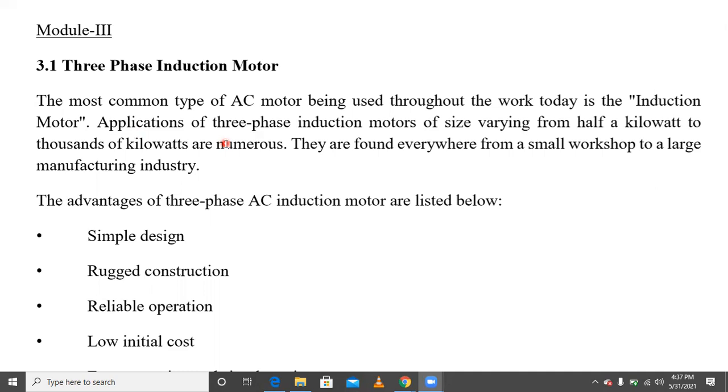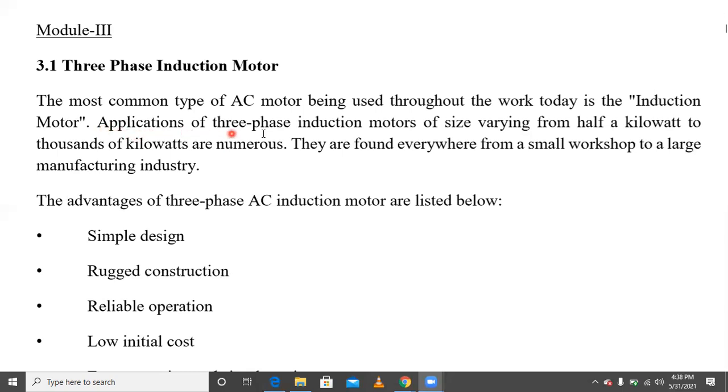Single phase or three phase: single phase 230 volts or three phase 450 volts. That's why this is very popular. This is a very popular induction machine. The most common type of AC motor being used throughout the world today is called the induction motor.